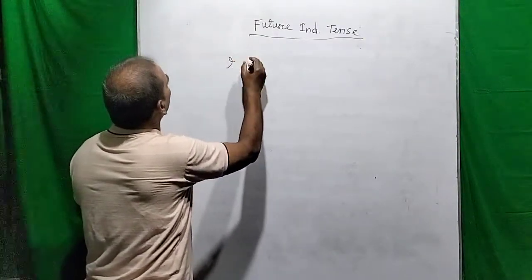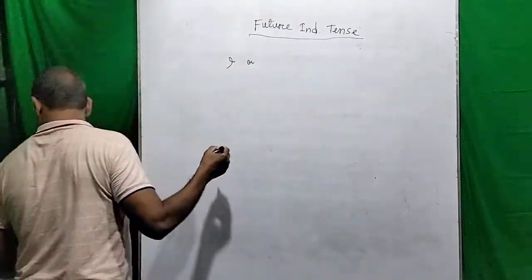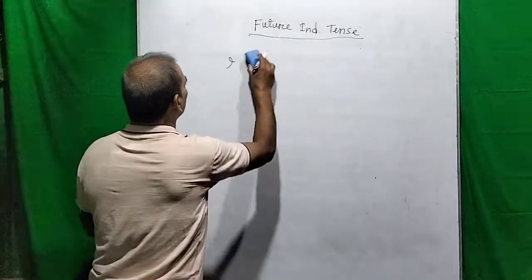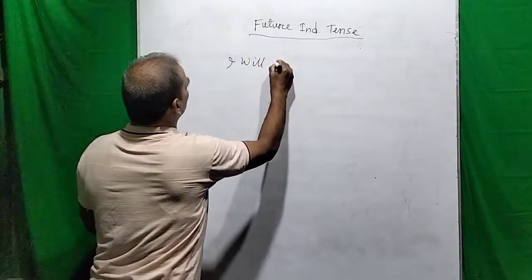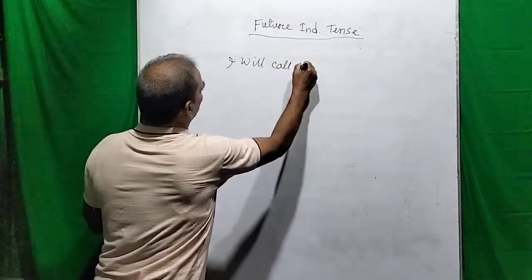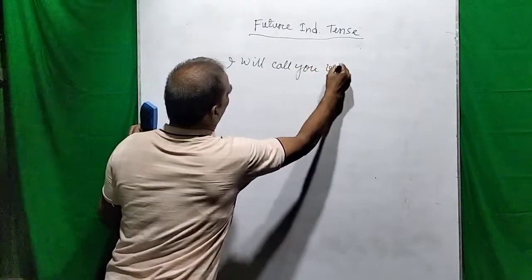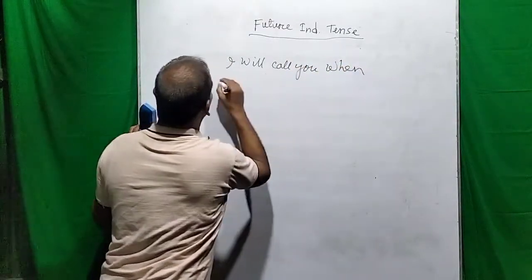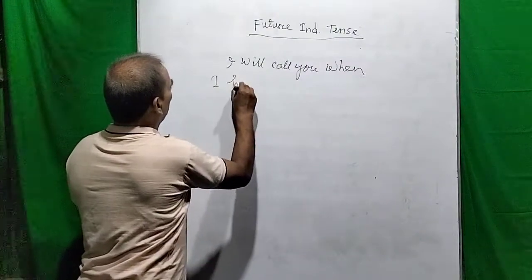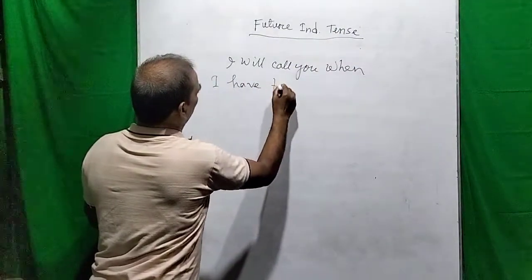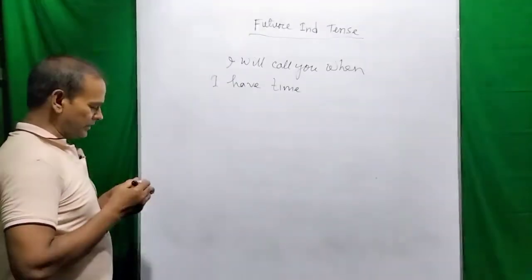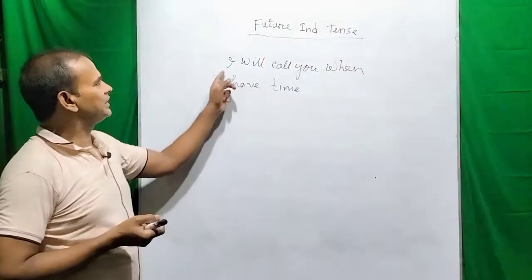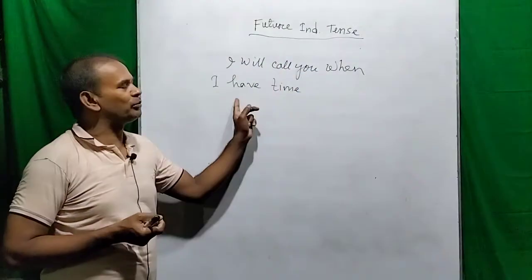So dear viewers, please take a look at this sentence: I will call you when I have time. Dear viewers, please take a look at this sentence. I will call you when I have time.